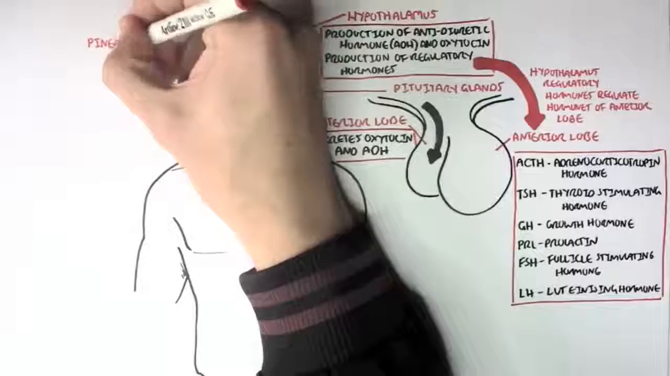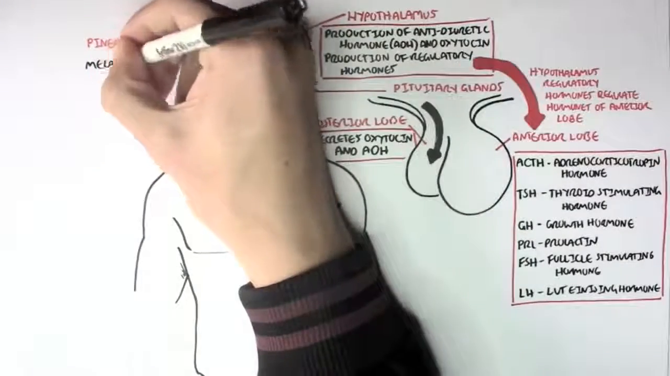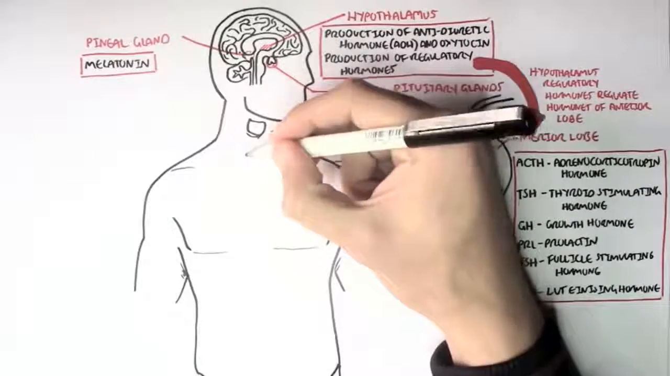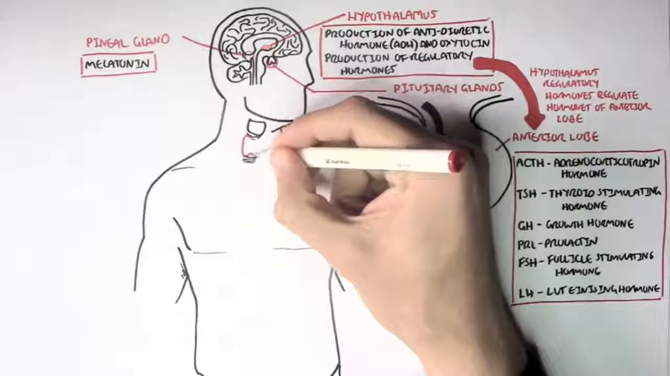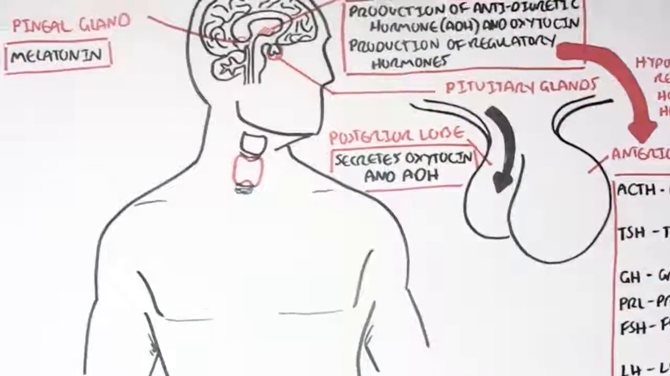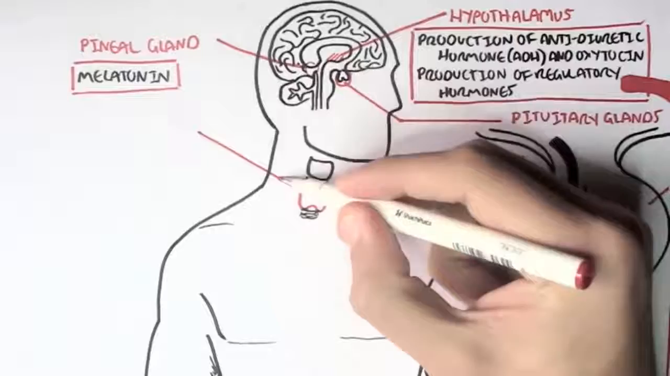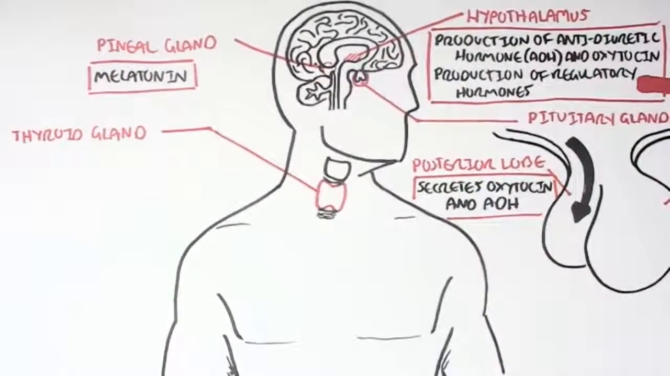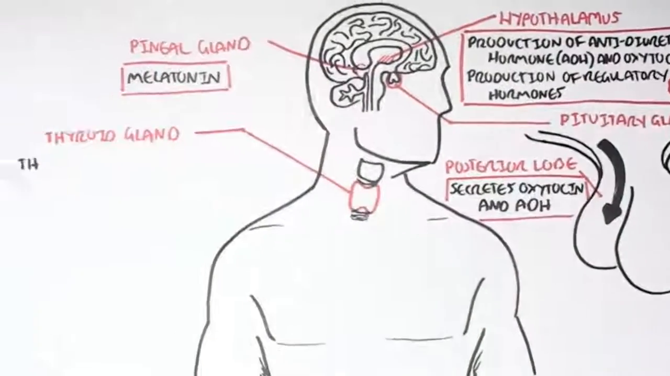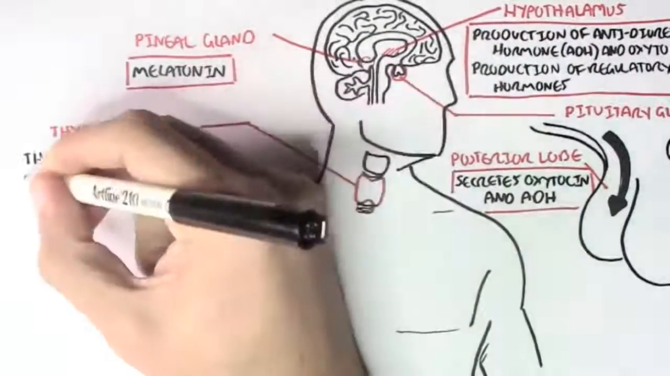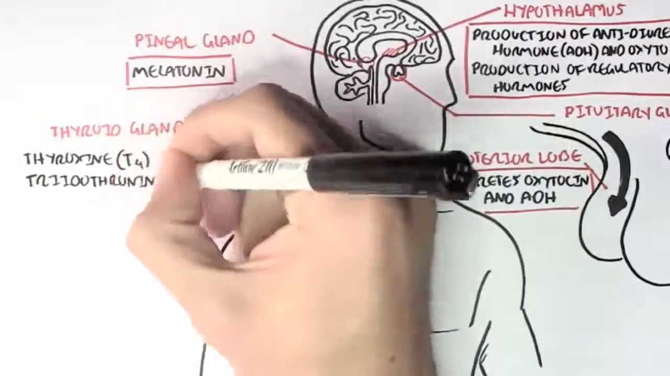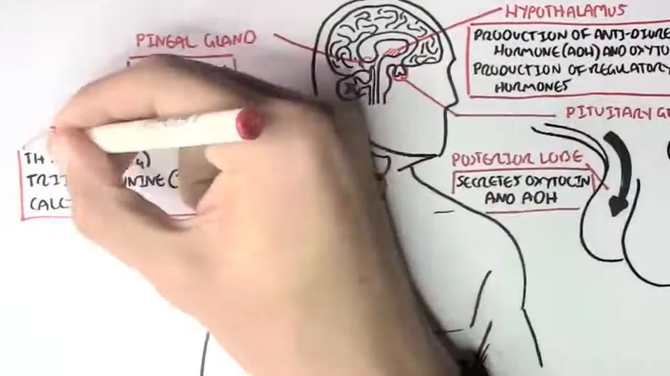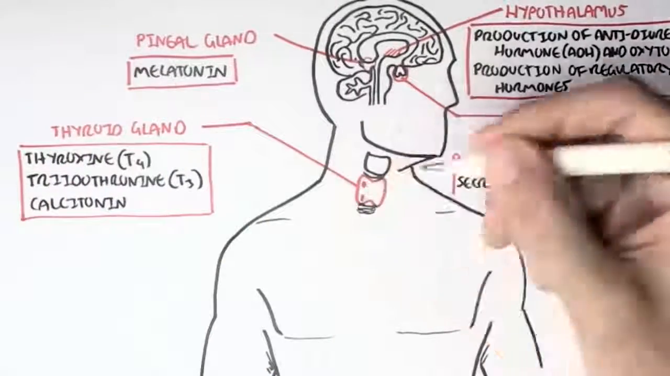There's another endocrine gland in the brain known as the pineal gland, which is around this area, and it secretes melatonin. Melatonin is actually responsible for the body clock. Now let's make our way down. In the trachea, our throat area, wrapping around the trachea, we have the thyroid gland. Now the thyroid gland secretes a few hormones, thyroxine, which is abbreviated T4, and triiodothyronine, which is T3. That's responsible for metabolism essentially. Then you have calcitonin.